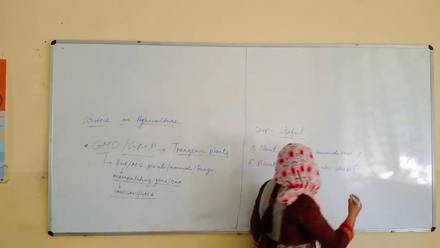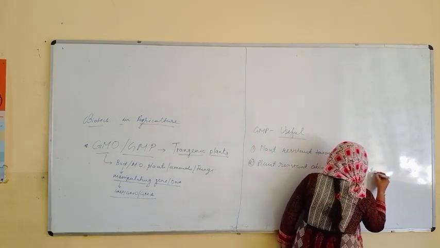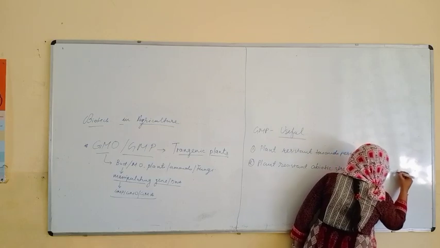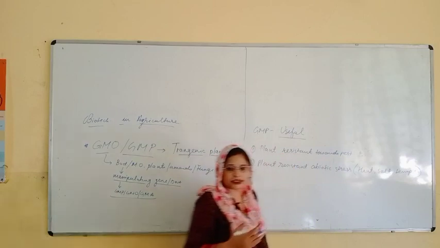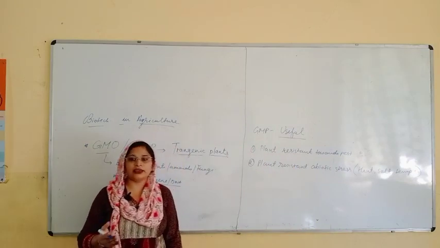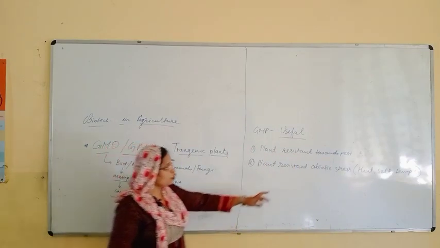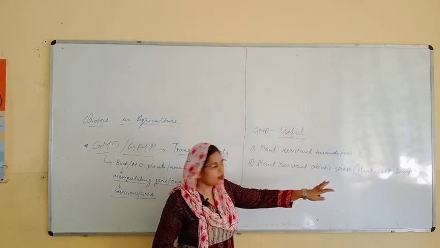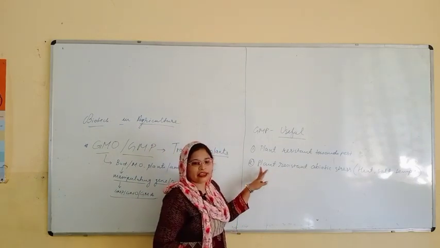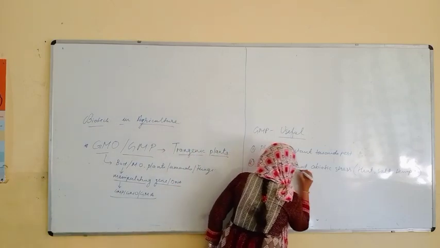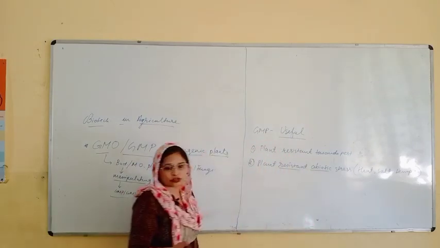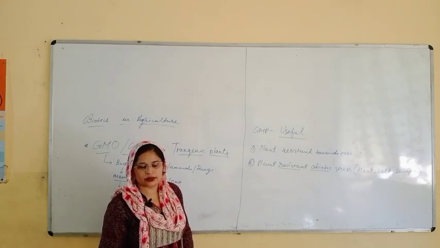You can say heat is there, or salt is there, temperature is there. There are different abiotic factors we have learned in our earlier chapter. So the heat, salt, temperature, all these are the abiotic factors. So they can resist, means they can fight against those stress conditions.